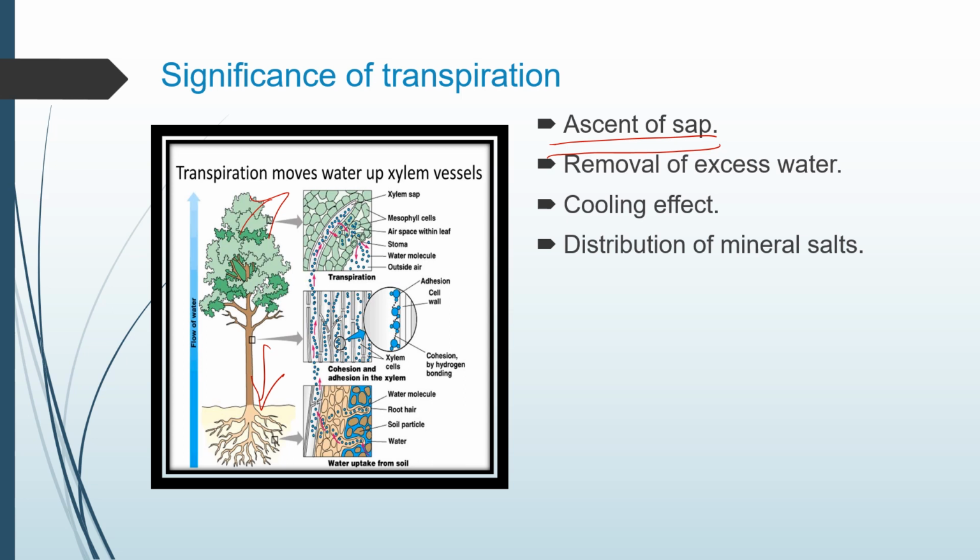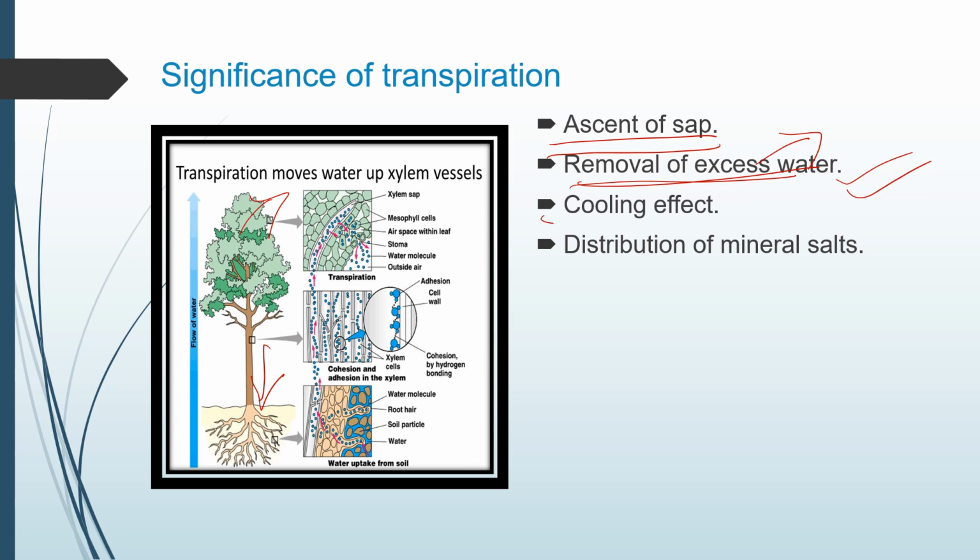Now, how does removal of excess water happen? The plant absorbs far more water than is actually required. Plants require water for photosynthesis and other processes. As it absorbs far more water than required, the excess water is removed. So this is the removal of excess water from the plant body, which was absorbed by the roots. This is the second one, a very important one.